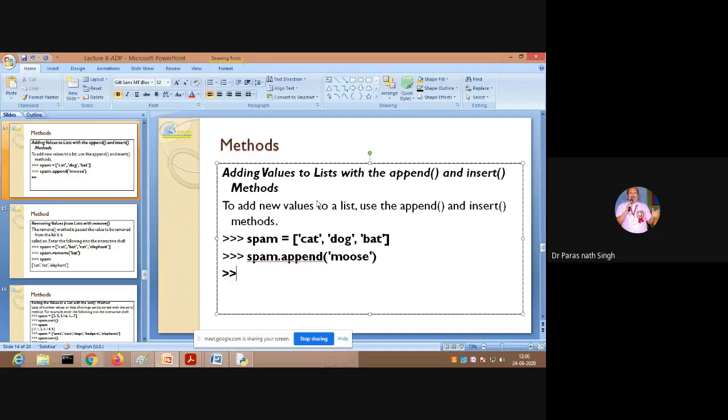If you are printing spam here, what value will be displayed? You can directly write the output. Interact with me, Vidya, please. Comma, moves. Okay, fine. So this is append.